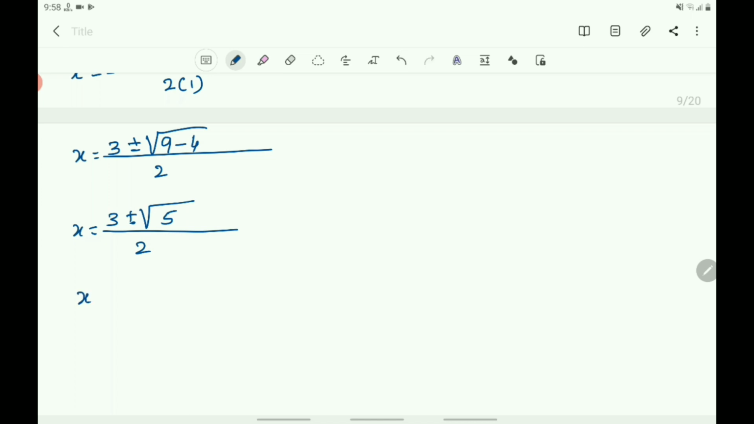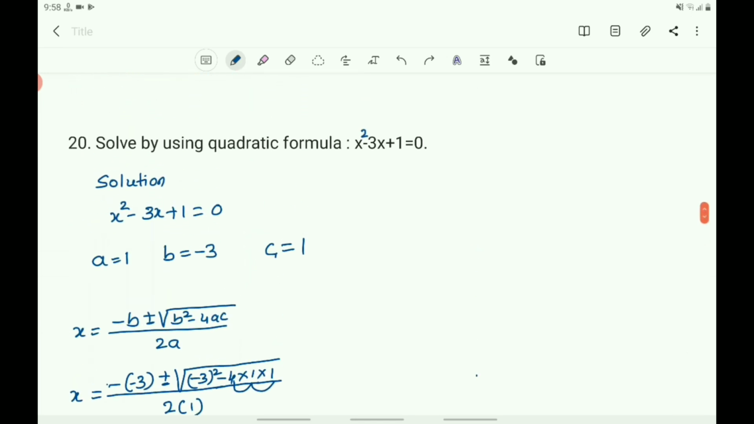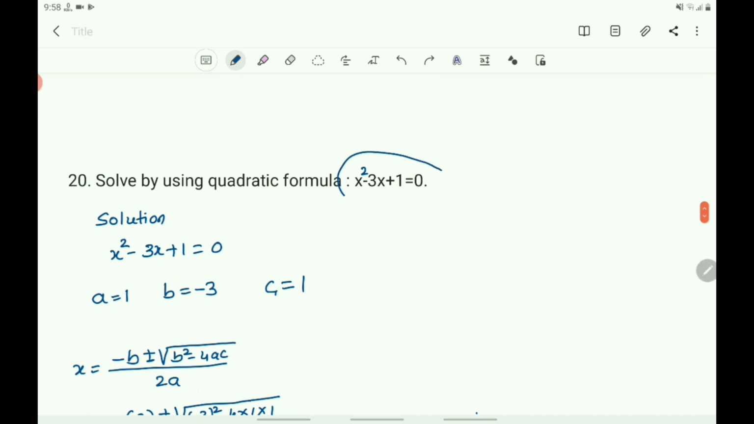You can write the two roots: one root is x equals 3 plus root 5 by 2, or x equals 3 minus root 5 by 2, because here plus or minus is there. So you got x equals 3 plus root 5 by 2, or x equals 3 minus root 5 by 2. In this way you solve the given quadratic equation x square minus 3x plus 1 by using the quadratic formula.